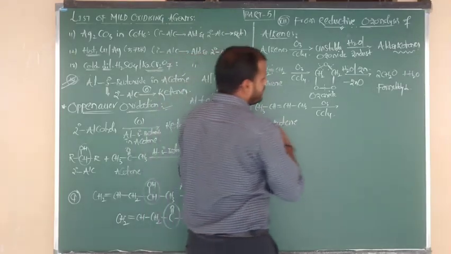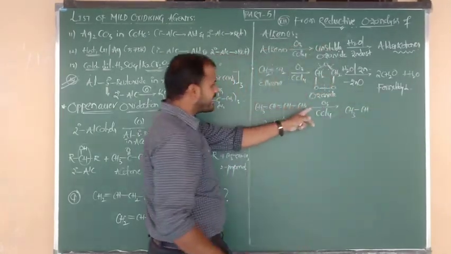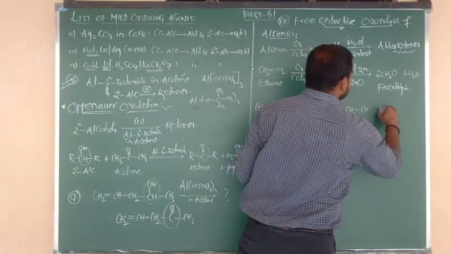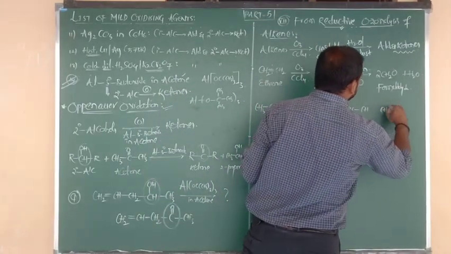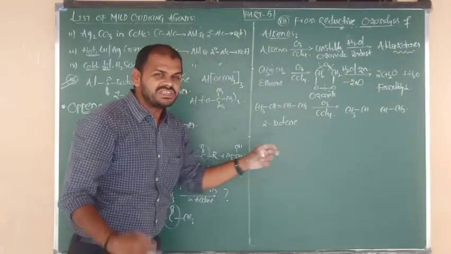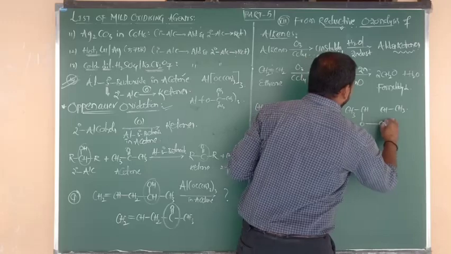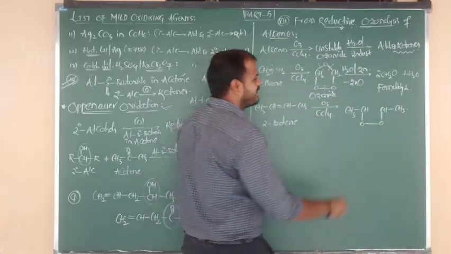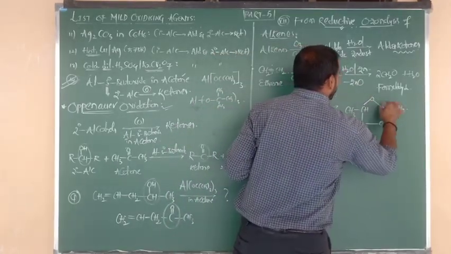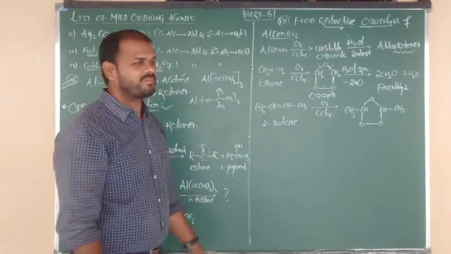CH3 bond CH, this group I am going to write as it is. Right side also CH3 bond CH is there. Now addition of the ozone molecule will occur. So from the below plane we have to write 2 oxygen, and from the above plane 1 oxygen. That is your unstable ozonide form.